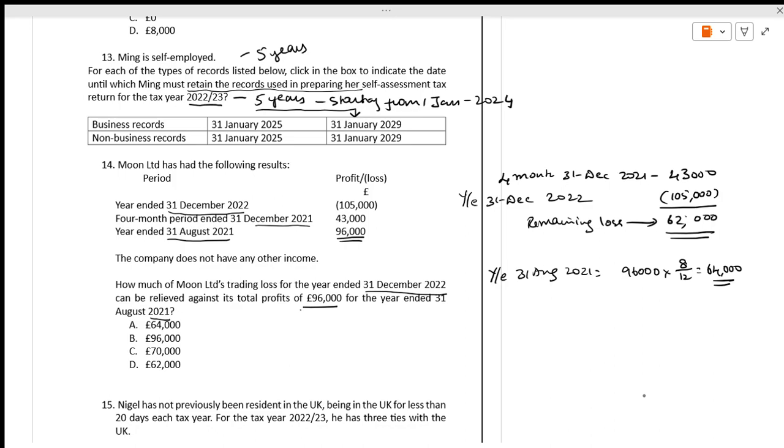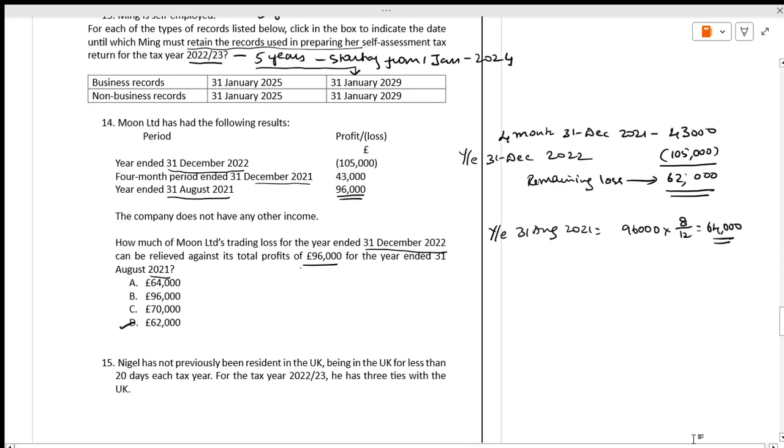Available profits are 64,000. From this, he has available profits to recover his remaining loss. Got my point? He has available profits to recover it from the available loss.